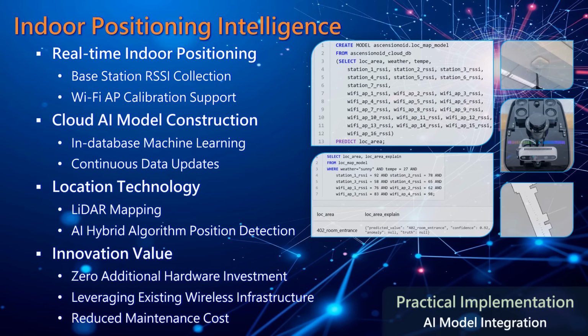Our innovative indoor positioning system leverages existing wireless infrastructure combined with cloud AI processing. By collecting RSSI signals from cellular base stations and Wi-Fi access points, then processing through our in-database machine learning model, we achieve precise indoor location tracking without additional hardware investment, maintaining accuracy within a 5-meter range.